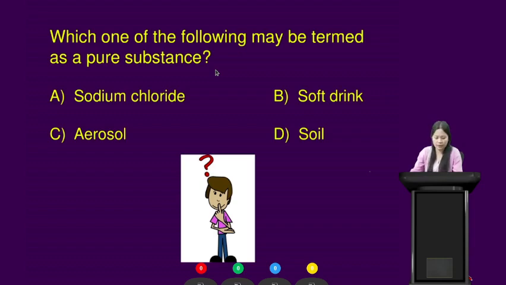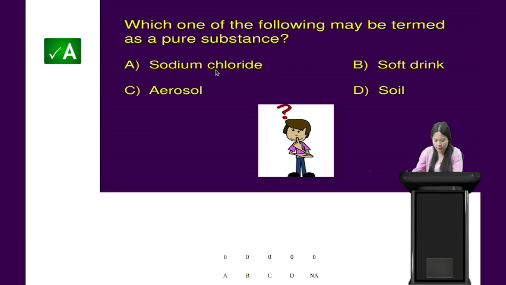Alright students, your time is up. We have seen that soil is a mixture of different minerals. Soft drink is a mixture of water and carbon dioxide. Aerosol is also a mixture of different gaseous particles and other small solid particles. Sodium chloride is made up of sodium and chlorine, but it has the same composition throughout, and its components cannot be separated by physical methods. So the correct answer is option A, sodium chloride. Very good students.